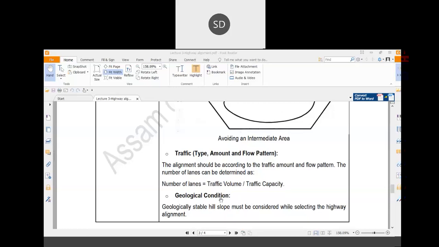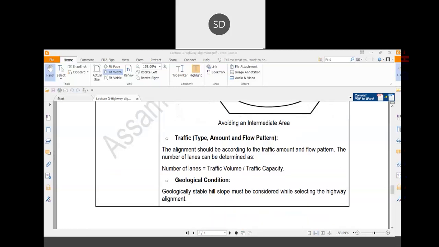Then geological condition. So geologically stable hill slope must be considered while selecting the highway alignment. Suppose you are constructing a road on a hillside. In that case, you have to find out whether that particular hillside is geologically stable or not. If it is unstable, what will happen during the rainy season? It will collapse, a massive landslide will happen, and the road will be blocked.